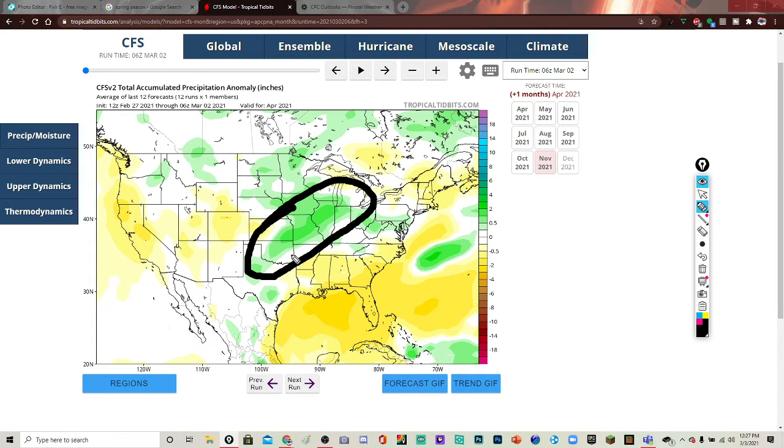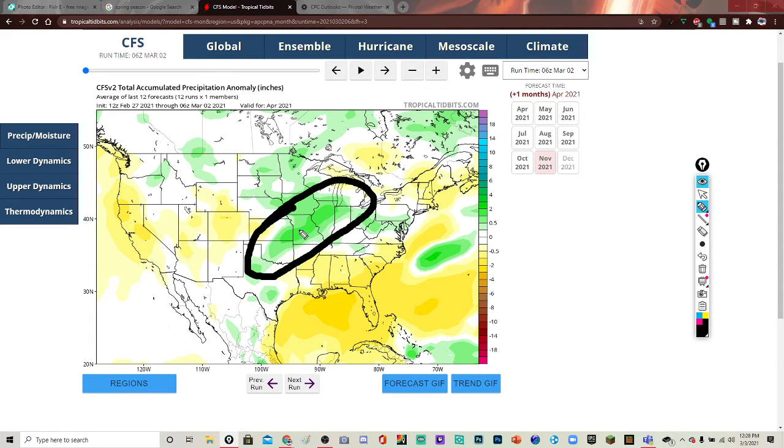And this is the reason why I think there could be severe weather outbreaks, because it shows above average precipitation and above average temperatures, meaning severe weather outbreaks probably around this region here. As you see, it goes all the way from about Chicago down to probably near Oklahoma City. It still goes all the way down to about Texas, but at least the darker greens, it looks like.